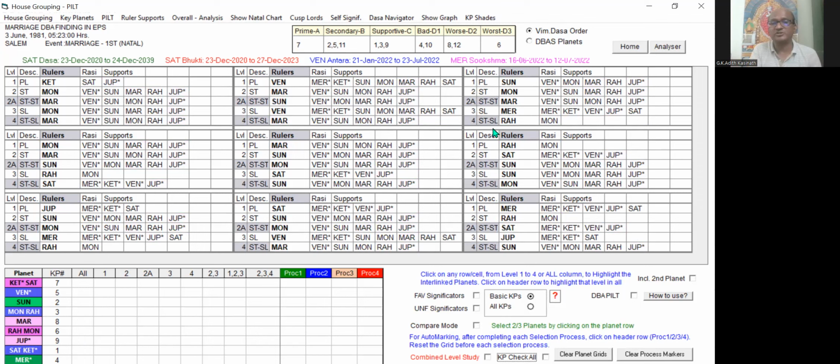I hope you have understood the method of finding the Dasa, Buddhi, Antra for the event of marriage. Not only for the event of marriage, for any event we can use the same thing. But when the event changes, the key planet signification will change. The favorable key planet and unfavorable key planet will change. But in the PILT table, the rulers and support planets are going to remain the same. According to the key planet's strength and weakness, the level at which they play their role, whether a favorable or unfavorable key planet, will vary depending on the event.